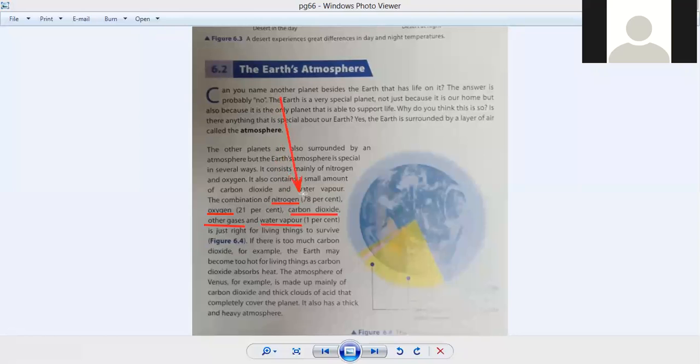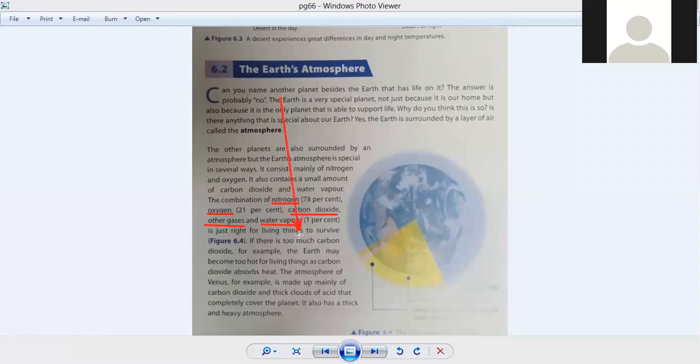We have nitrogen, 78% in that atmosphere layer. We have oxygen, 21%. We have carbon dioxide, other gases, and water vapors. All these things make 1% of that 100%. Carbon dioxide, water vapors, and other gases make 1% of it. 21% is oxygen and 78% is nitrogen. So all these things are just perfect for any living thing to survive and breathe.